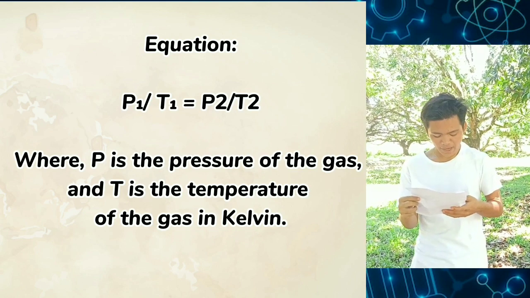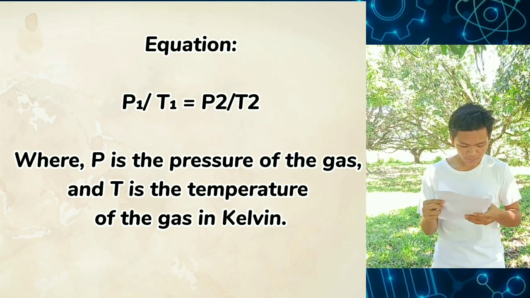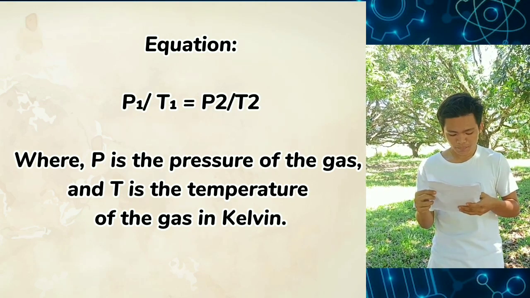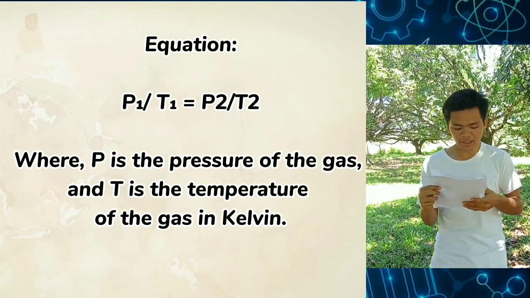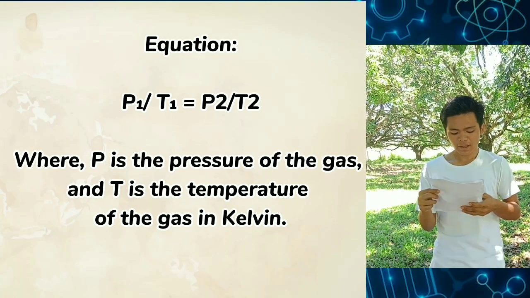The change in temperature and pressure can be calculated using Gay-Lussac's law, and it is expressed as P1 over T1 equals P2 over T2, where P is the pressure of the gas and T is the temperature of the gas in Kelvin. Joseph Louis Gay-Lussac is the proponent of Gay-Lussac's law. French chemist Joseph Louis Gay-Lussac proposed two fundamental laws of gases in the early 19th century. While one is generally attributed to a fellow countryman, the other is well known as Gay-Lussac's law.